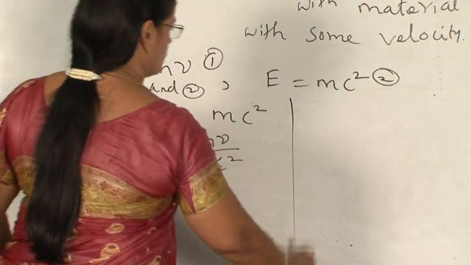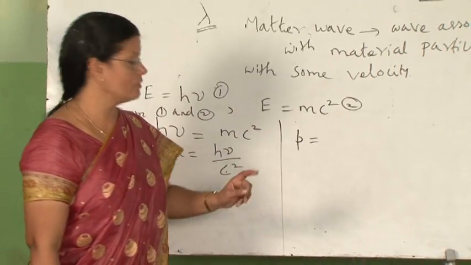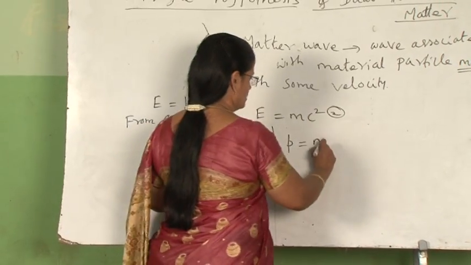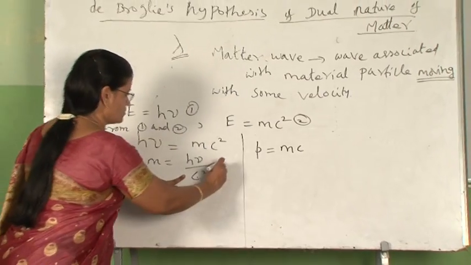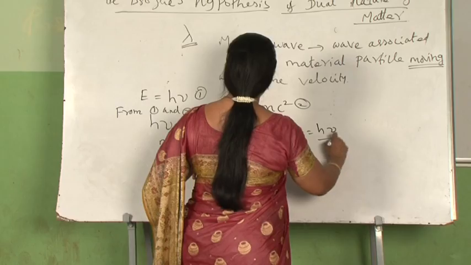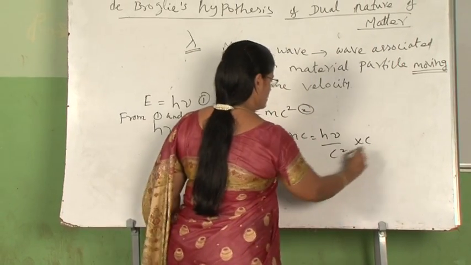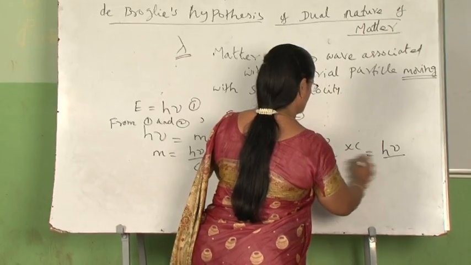We also know that linear momentum p is the product of mass and velocity, so m into c. We can substitute m from equation 3 as h nu upon c square into c, in which one c will be cut.